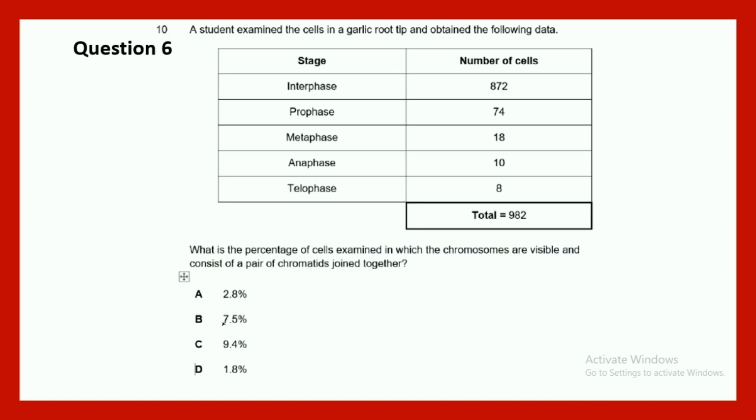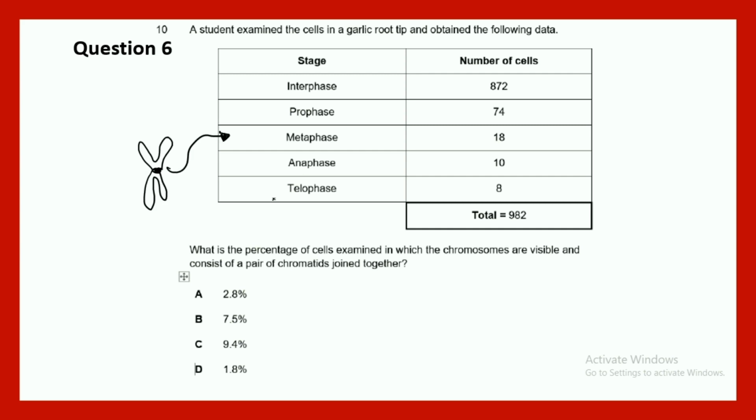Then a student examined a cell in a garlic root tip and obtained the following data. So you can see the following data. Now, what is the percentage of cells examined in which chromosomes are visible and consist of a pair of chromatids held together? A pair of chromatids which are held together is found in metaphase, right? So we have to talk about metaphase.